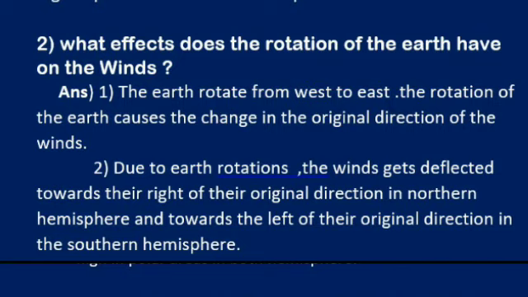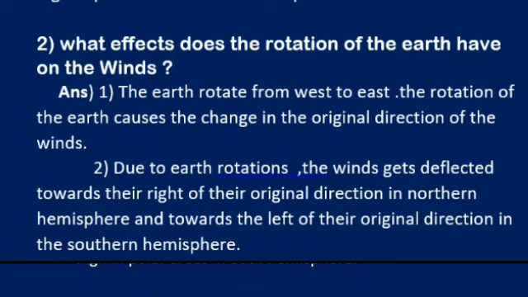What effect does the rotation of the earth have on the winds? Let's see. The earth rotates from west to east. The rotation of the earth causes a change in the original direction of the wind. Second point, due to earth rotation, winds get deflected towards the right of the original direction in the northern hemisphere and towards the left of the original direction in the southern hemisphere.